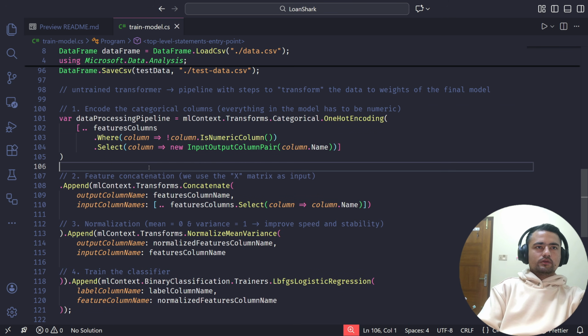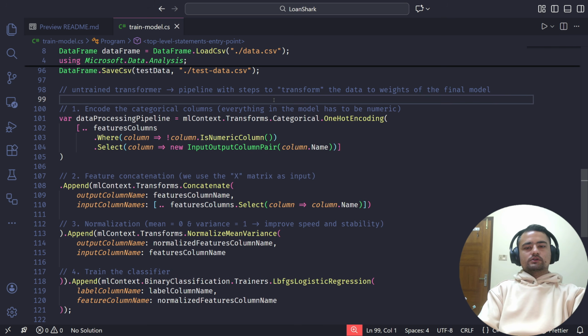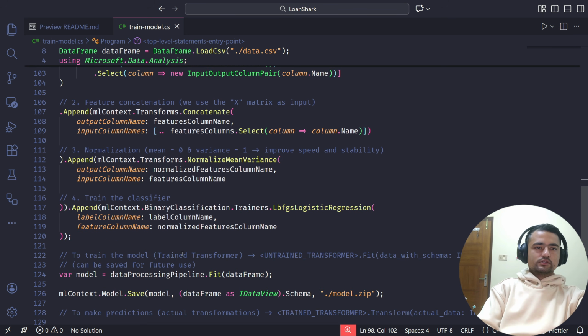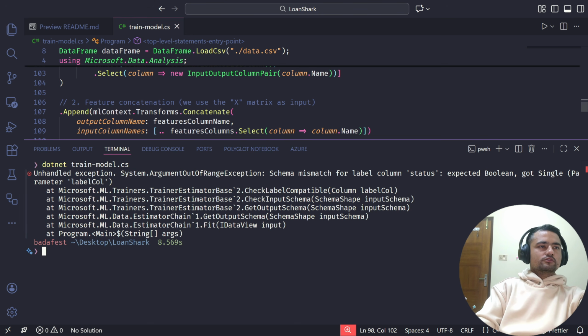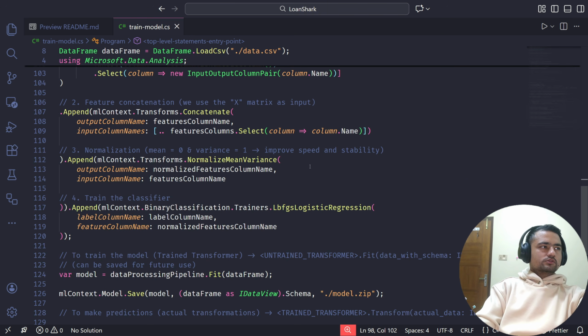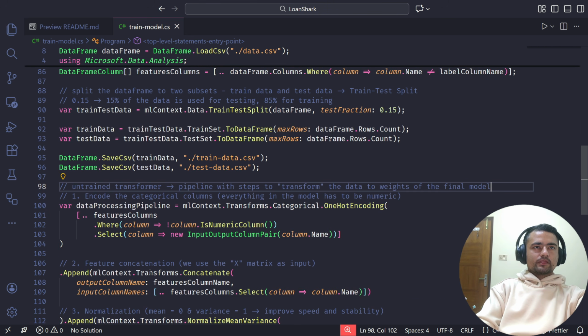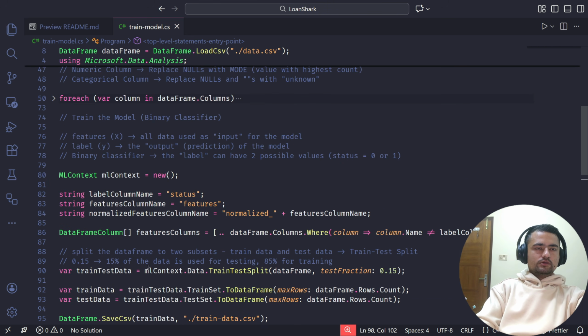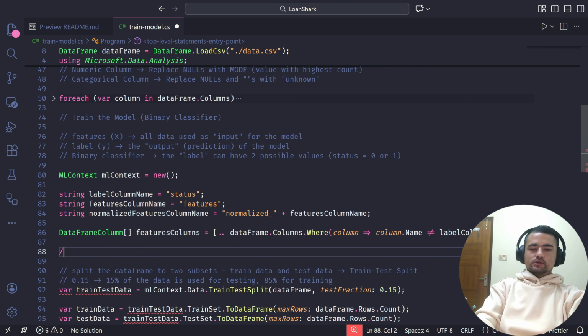We have this done, but the thing is the status column that we are using to train has to be boolean, so we need to convert this. So I think we can do it right here. Before even splitting the data, let's just convert the status column to boolean.